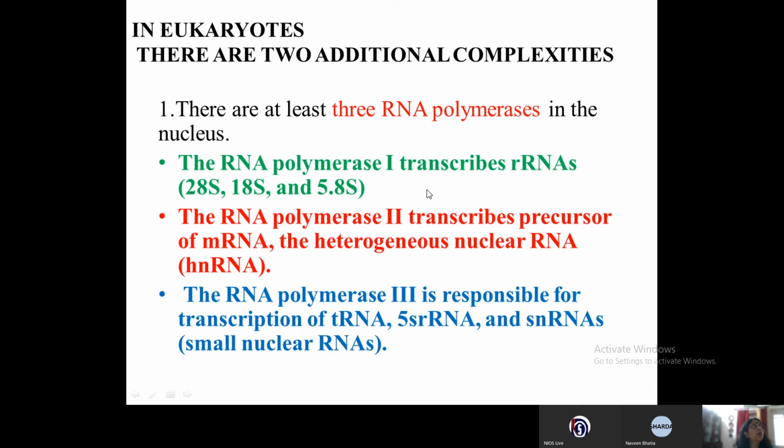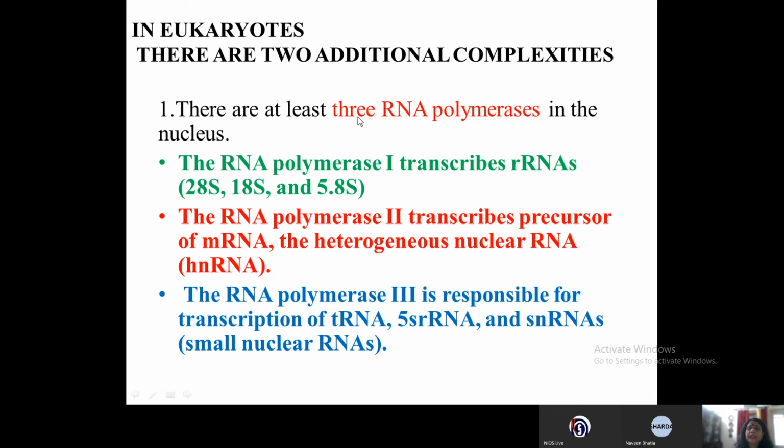Now, what are the two complexities that are present in the eukaryotes? The two additional complexities. So the main process of transcription is same in the prokaryotes as well as the eukaryotes. But there are slight differences, and these differences are very important with respect to your understanding as well as exam point of view also. Now, in eukaryotes, there are two additional complexities.